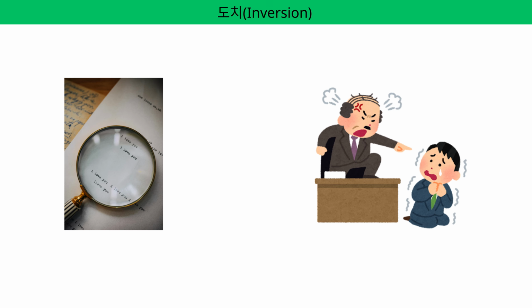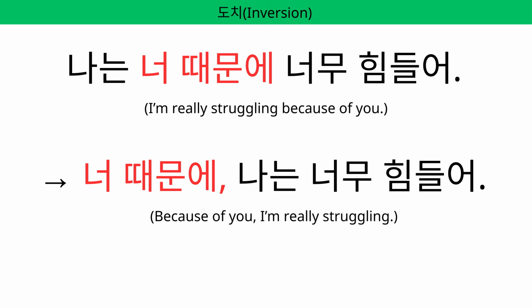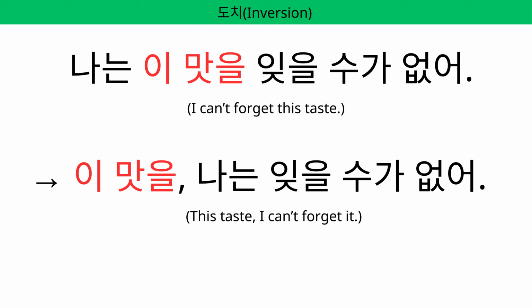Let's see some examples. 나는 너 때문에 너무 힘들어. 너 때문에 나는 너무 힘들어. The regular sentence sounds quite calm and neutral. Maybe not that mad, just complaining casually. The inverted version sounds more emotional, like you're really upset or frustrated. 나는 이 맛을 잊을 수가 없어. 이 맛을 나는 잊을 수가 없어. The inversion adds emotion, like you are deeply moved by the taste.